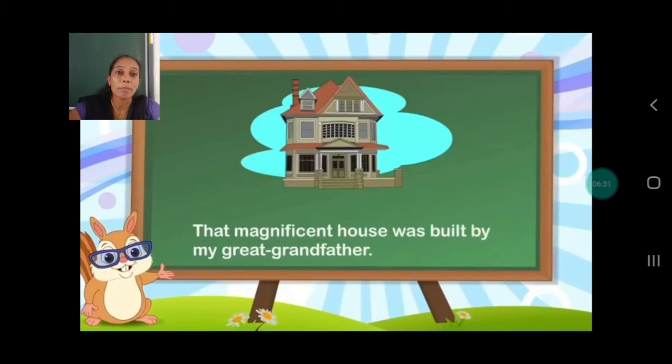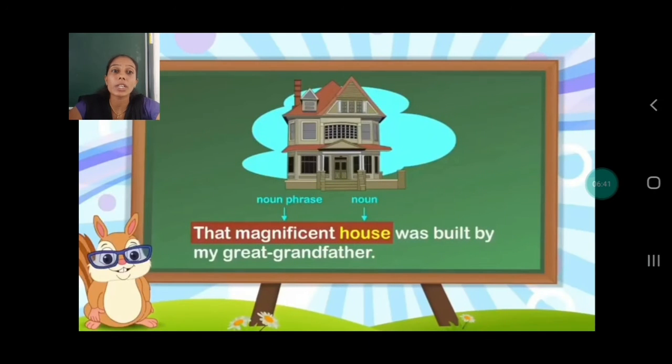Now see the example. That magnificent house was built by my great-grandfather. Here, where do you find the noun phrase? Yes. Here we are talking about what? House. House is what? Is it a verb? Is it an adjective? No. House is a noun. It's the name of a thing.